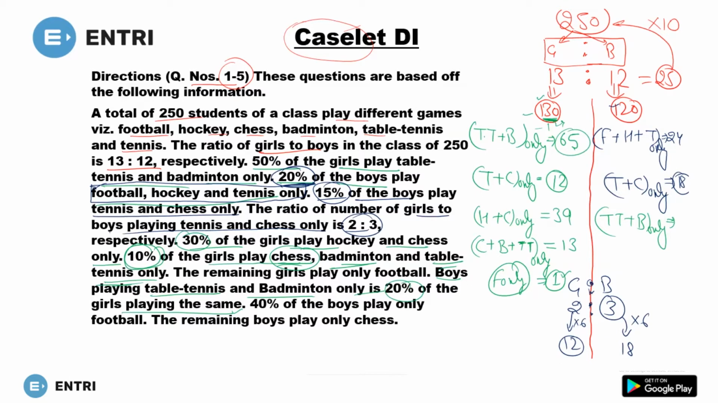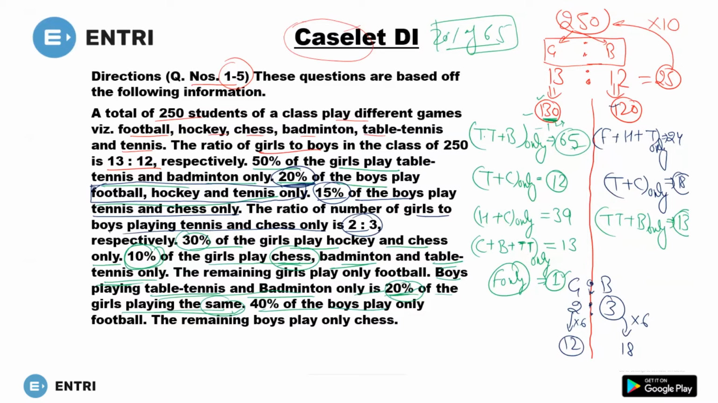There are 65 girls. If girls are 65, then 20% of those 65. I have written here that 20% of the girls playing same. Same means badminton and table tennis. So 20% of 65. What will be 20% of 65? You will get 13. Okay.